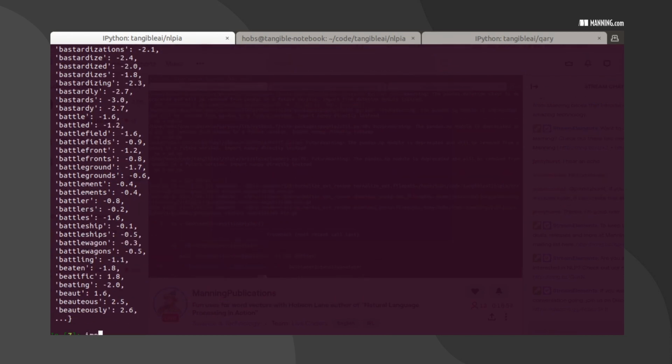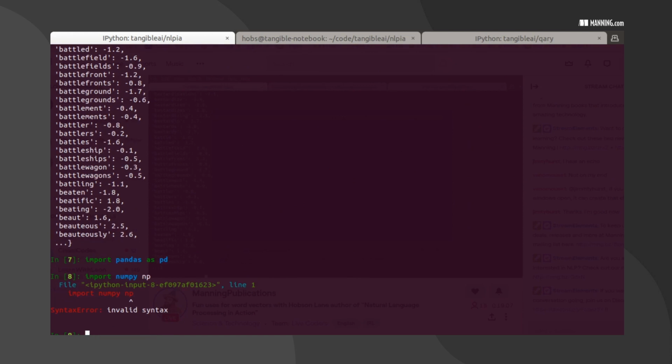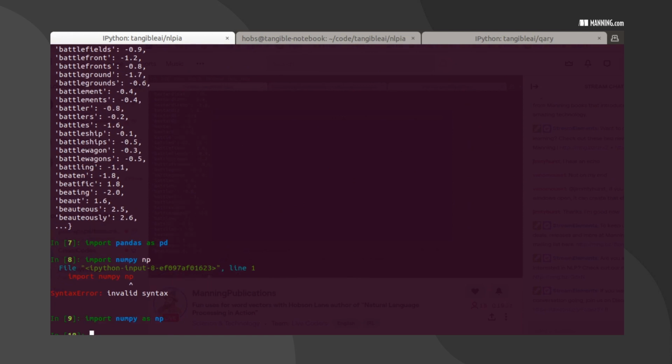We need to import pandas. We'll also be using a lot of NumPy, so let's get that one in. Next, let's take a look at that lexicon. Let's turn it into a pandas series.